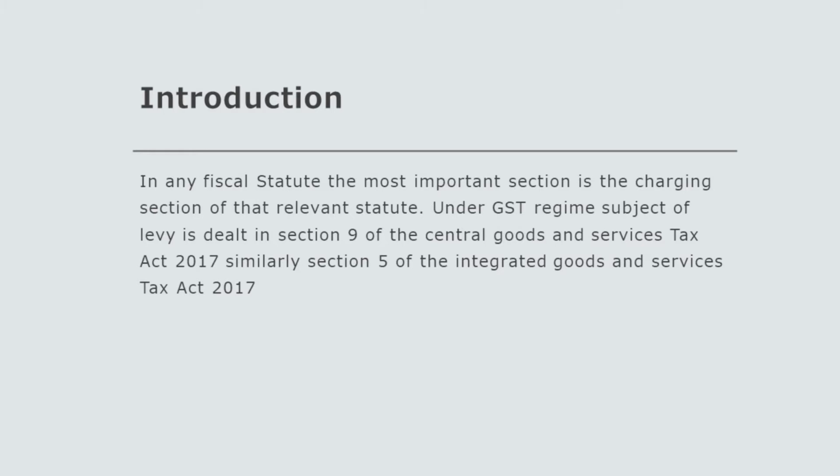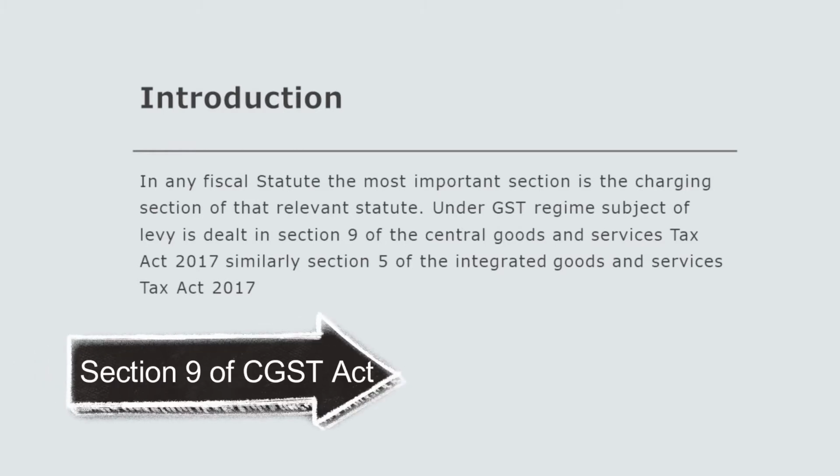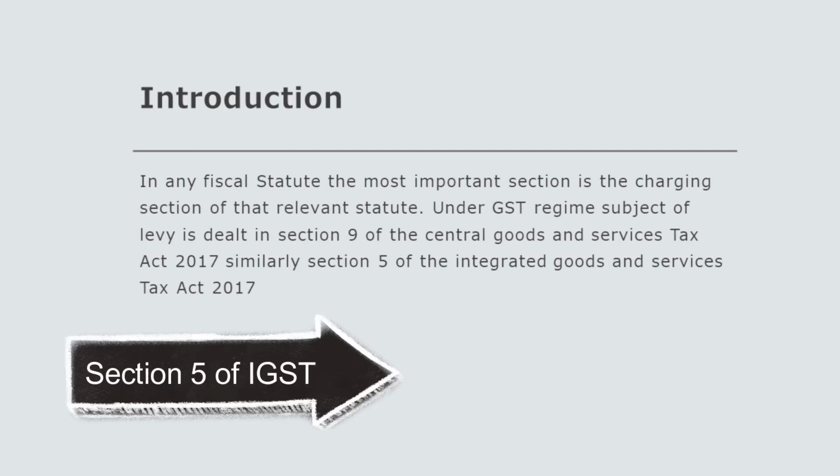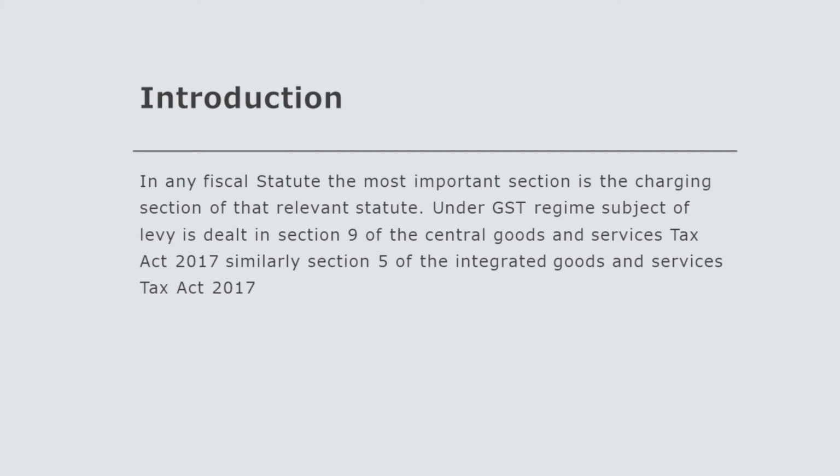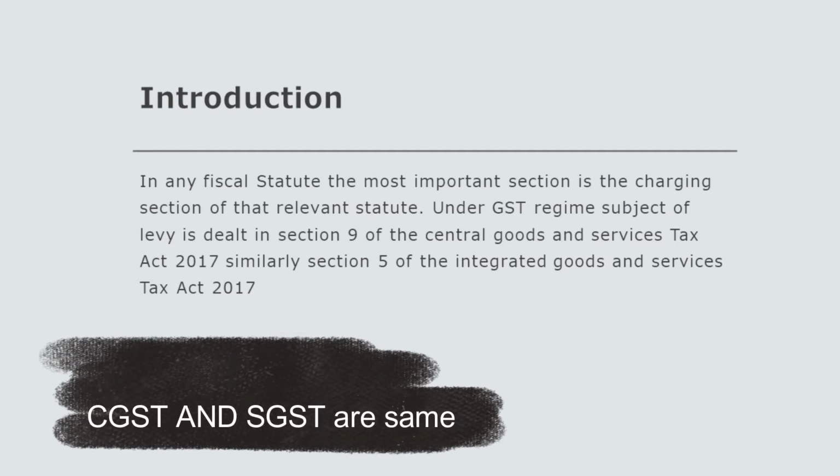Under GST regime, subject of levy is dealt in Section 9 of CGST Act 2017 and Section 5 of IGST Act 2017. Here, please note that the basis of our analysis is primarily CGST Act, as different SGST Acts are nothing but replica of CGST Act.